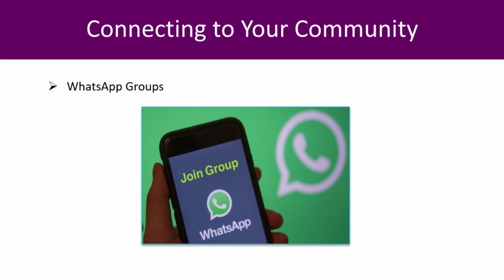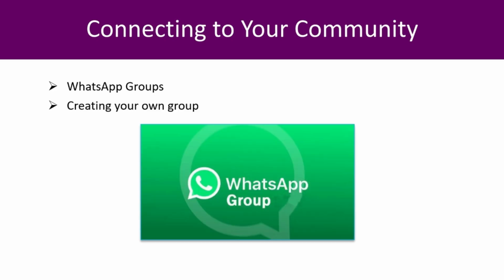And when you're first added to a group by one of your contacts, you can see more information about the group, such as who is added to it, who created it, when it was created, a group description if it has one. There are groups for all sorts of things on WhatsApp. Now, let's say you're already on WhatsApp and you haven't found a group that you're interested in, or you just want to create your own. You can actually go ahead and do that.